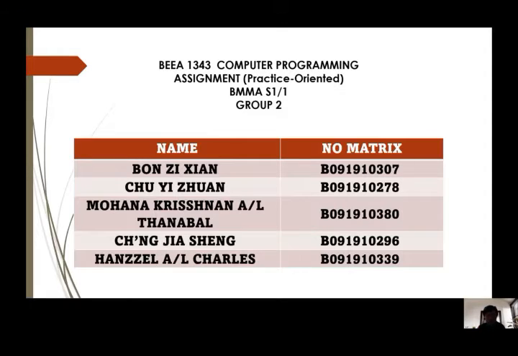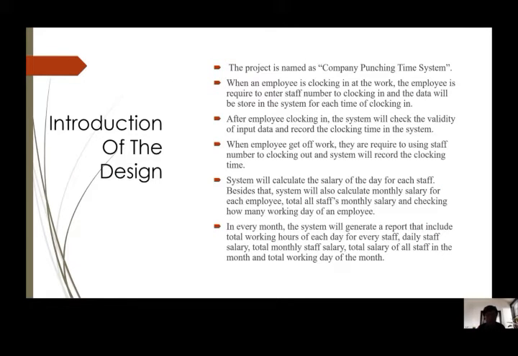So today we are going to present our group project. Our group project is named Company Punching Time System. The function of this project is that when an employee is clocking in at work, the employee is required to enter their staff number, and the data will be stored in the system for each type of clocking in. After the employee clocks in, the system will check the validity of the input data and record the clocking time in the system.